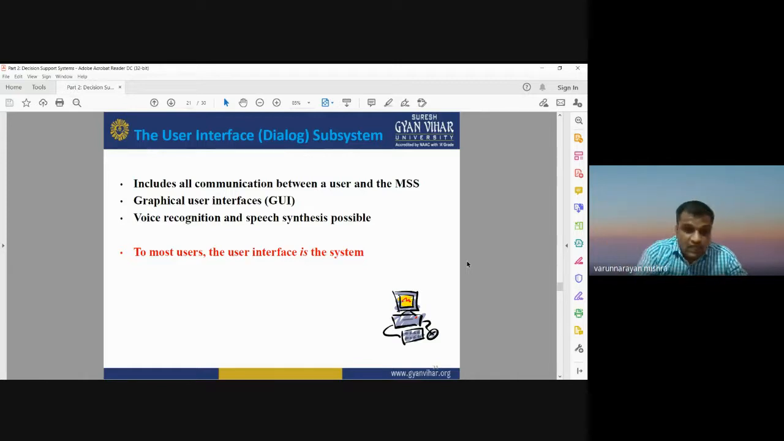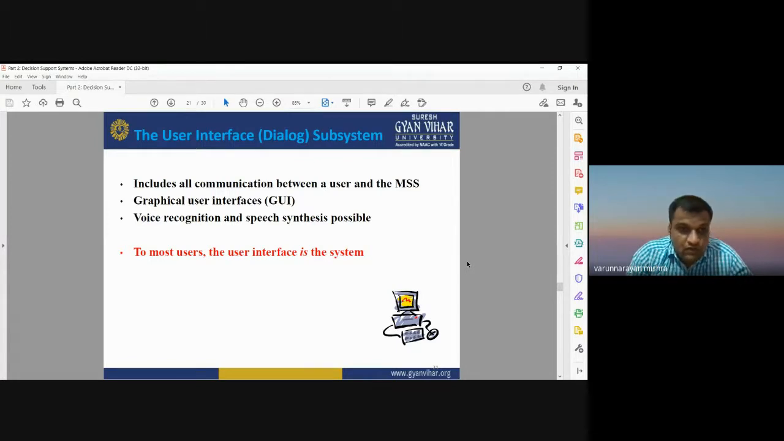So this kind of software, this kind of system is known as graphical user interface. In the same way, decision support system is based on graphical user interface. It has all the options present on your screen that can be easily accessed, and then you can easily apply any of the options. Voice recognition and speech synthesis are possible in the user interface. So to most users, the user interface is the system.